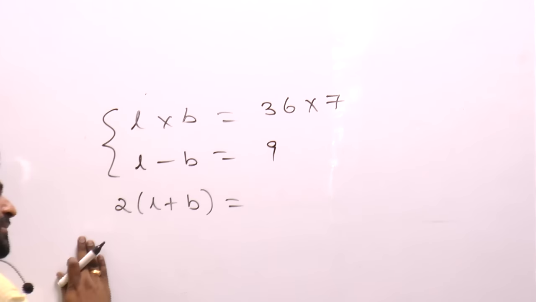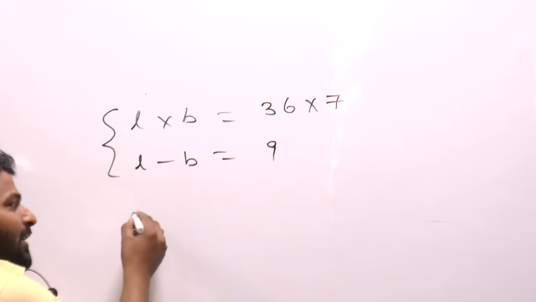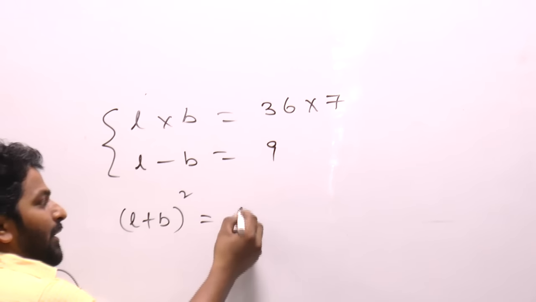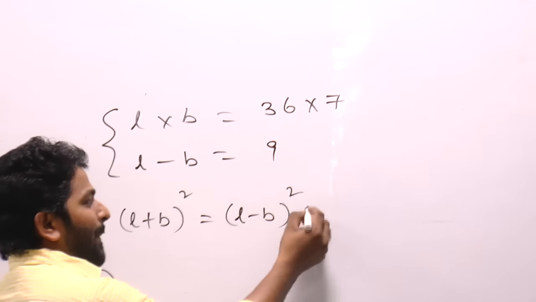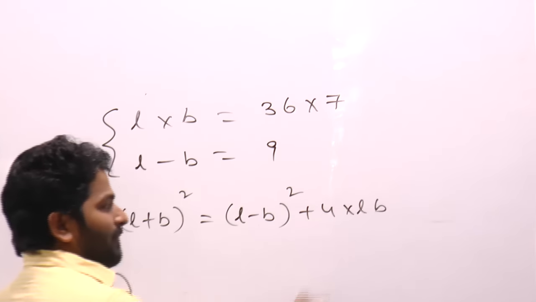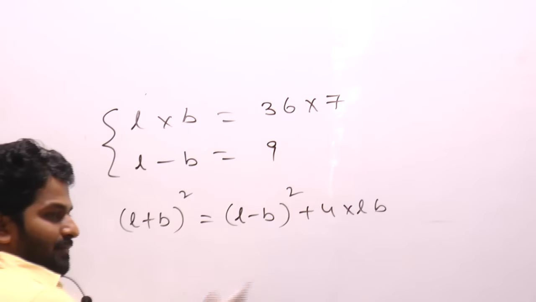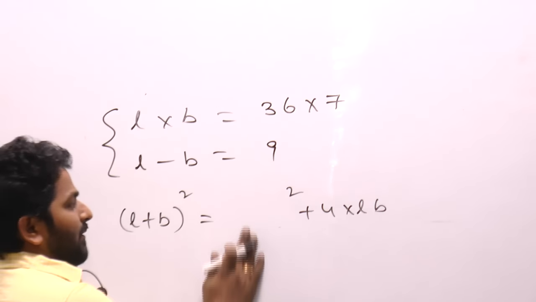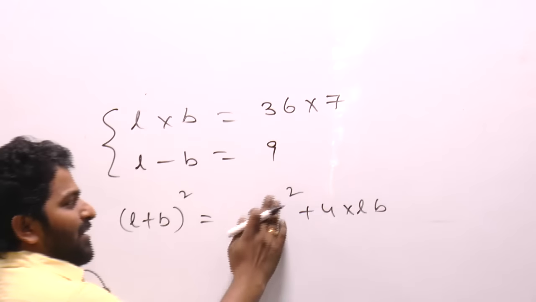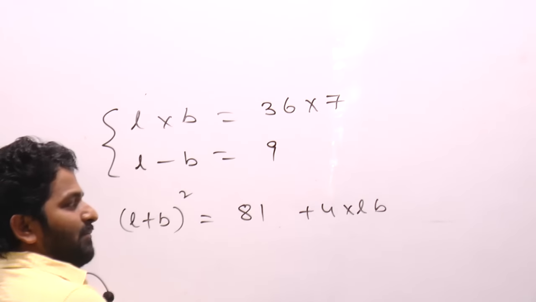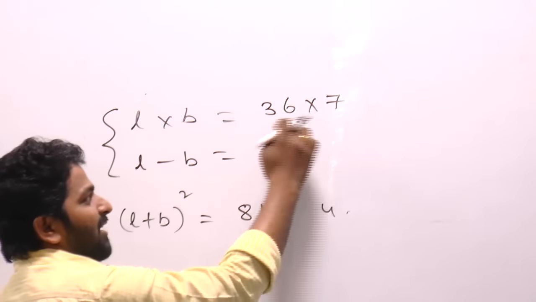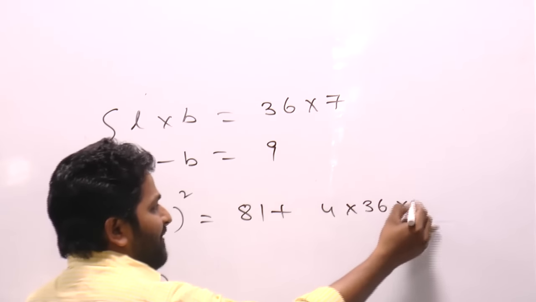The other way is, L plus B whole square is equal to L minus B whole square plus 4 into LB. You have these two values. Substitute it. L minus B whole square in the sense 9 square, which is 81, plus 4 into LB, which is 36 into 7.